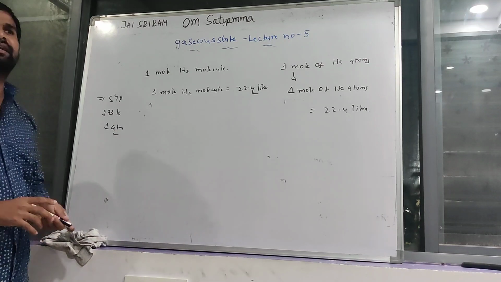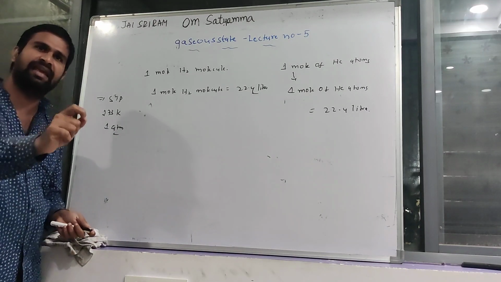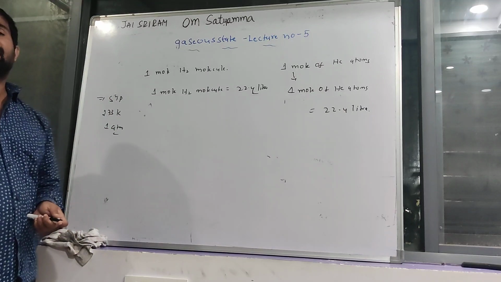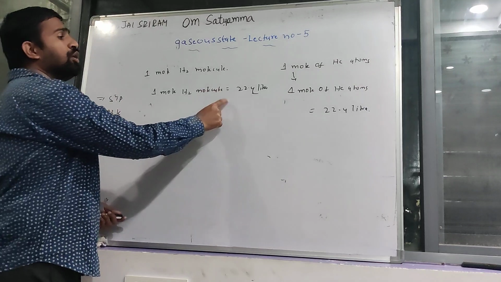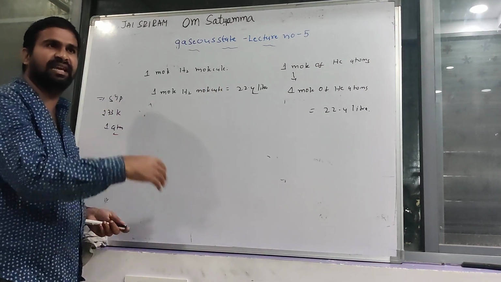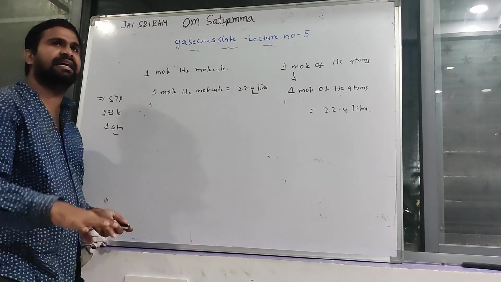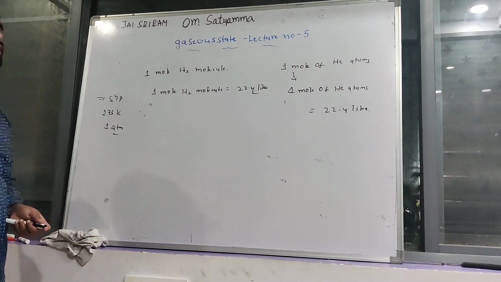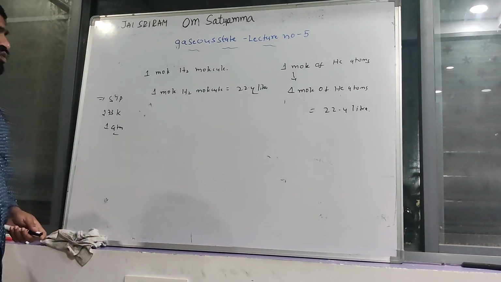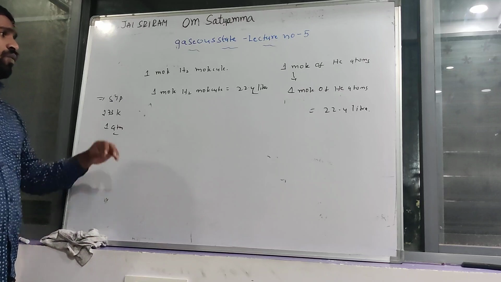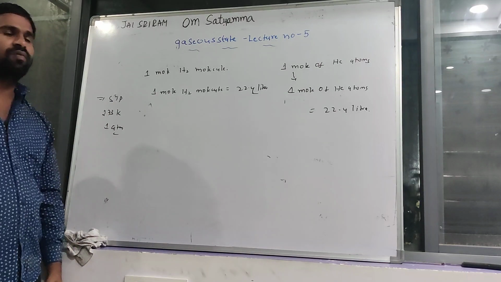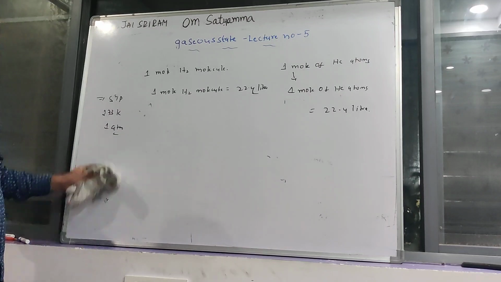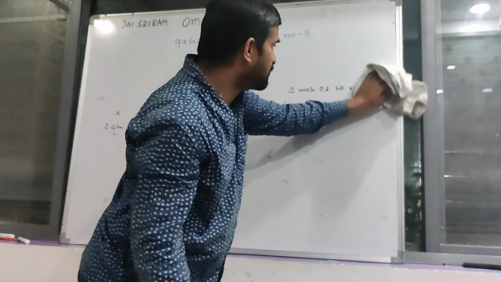At STP condition, 1 mole of any gas, be it helium, hydrogen, neon, argon, krypton, or oxygen, occupies 22.4 liter space. Clear?